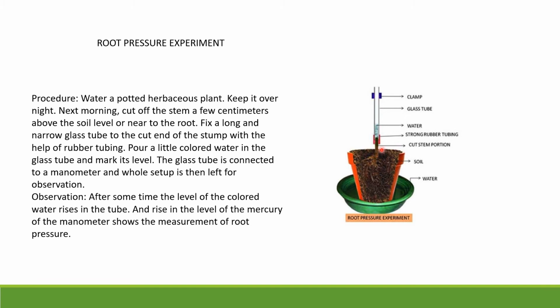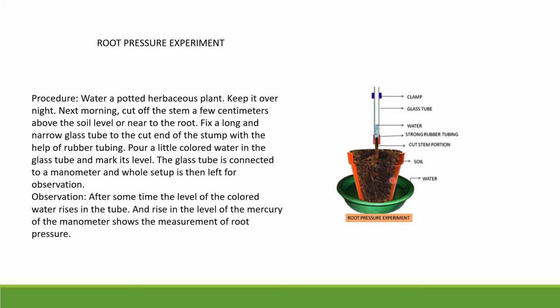You can see the glass tube here, and colored water, here red, that we have to pour into the glass tube. We also have to mark the level, and the glass tube is connected to the manometer. Now this whole setup is left for observation.